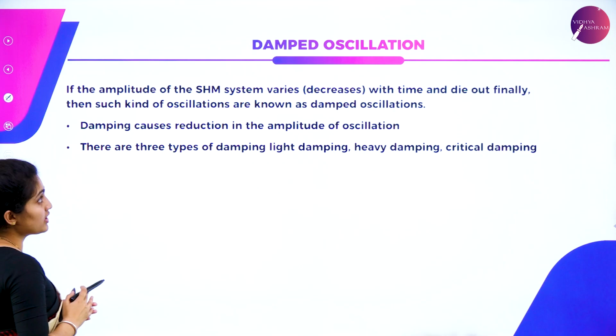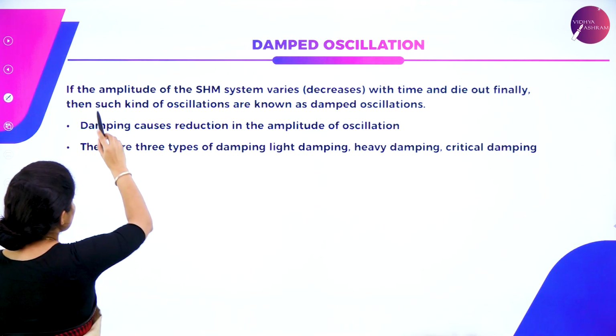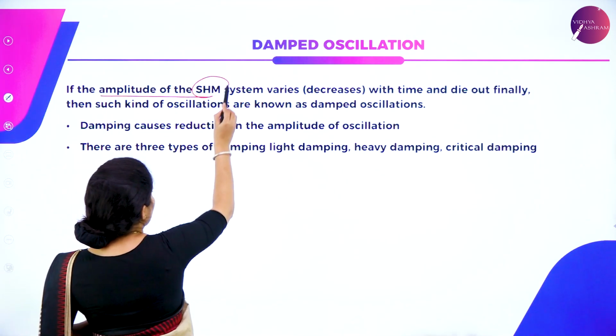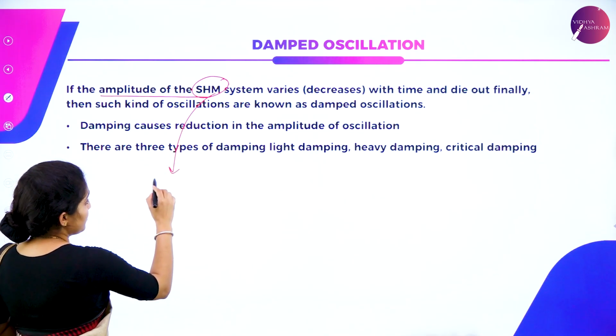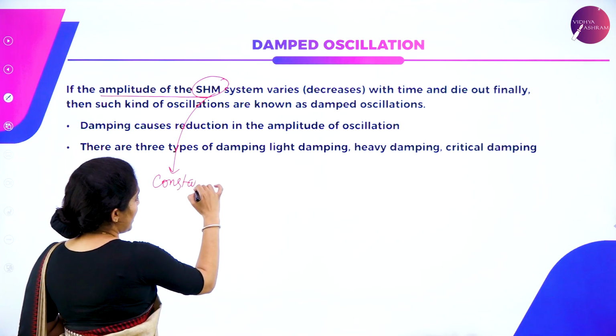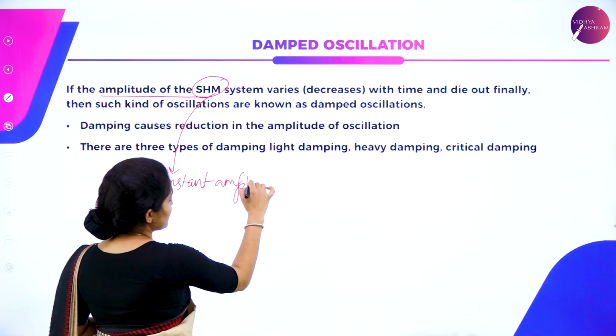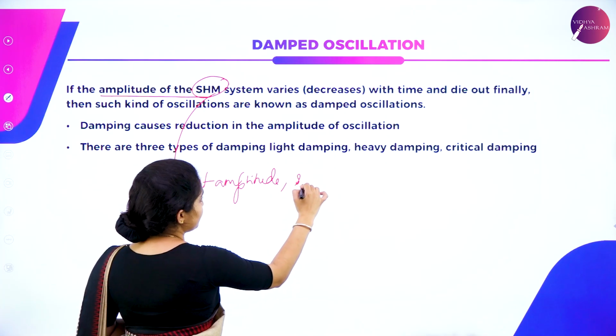Next is, what is meant by damped oscillations? As you all know, simple harmonic motion, SHM, has a constant amplitude as well as a single frequency.